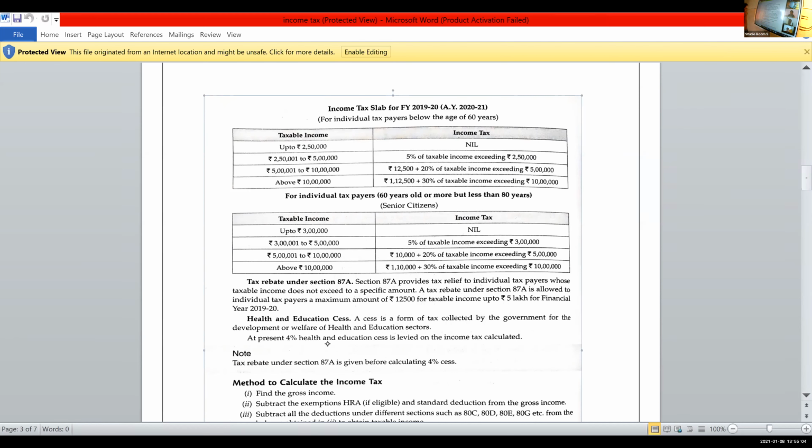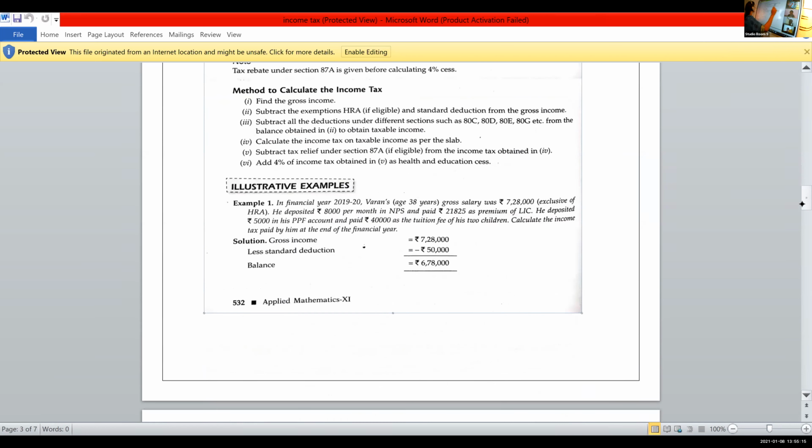Okay, children, is it clear? So what is the method to calculate? First you find the gross income. Subtract the exemptions, HRA and standard deduction from the gross income. Subtract all the deductions under different sections such as 80C, 80D, 80E and 80G from the balance to obtain the taxable income.